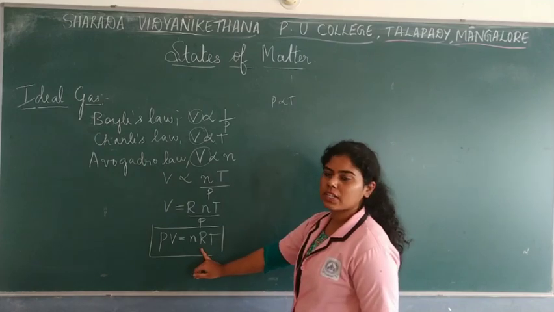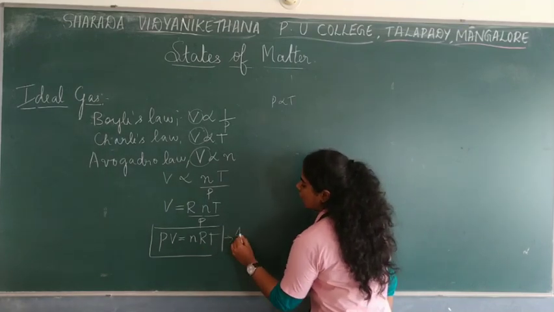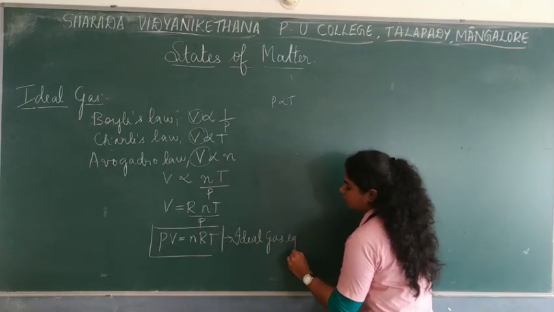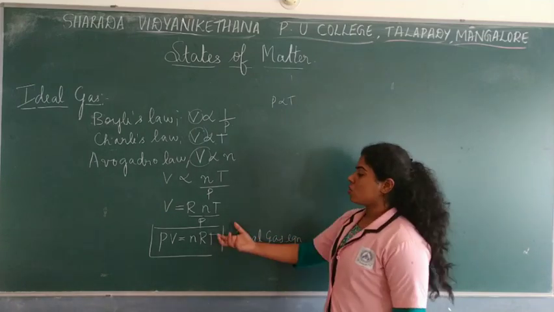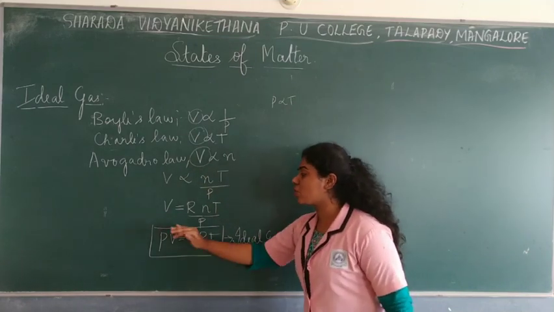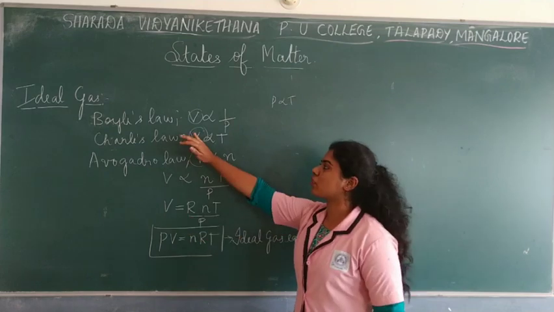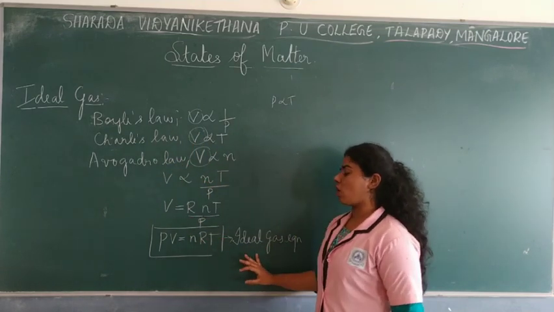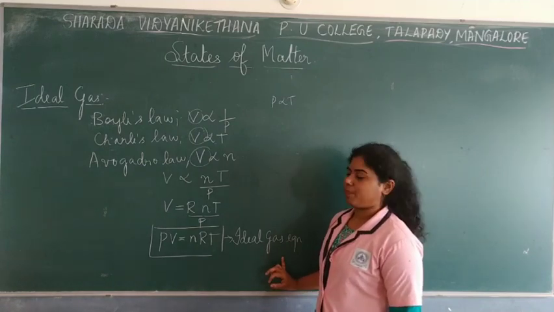This you have to practice. So PV equals nRT is the ideal gas equation. Got it? This is how you arrive at the ideal gas equation, which is a combination of Boyle's law, Charles' law and Avogadro's law.